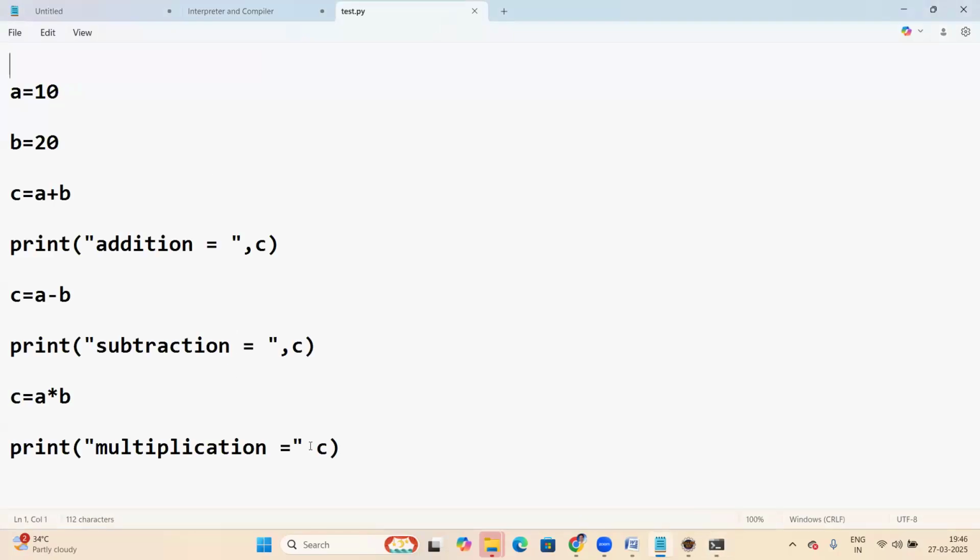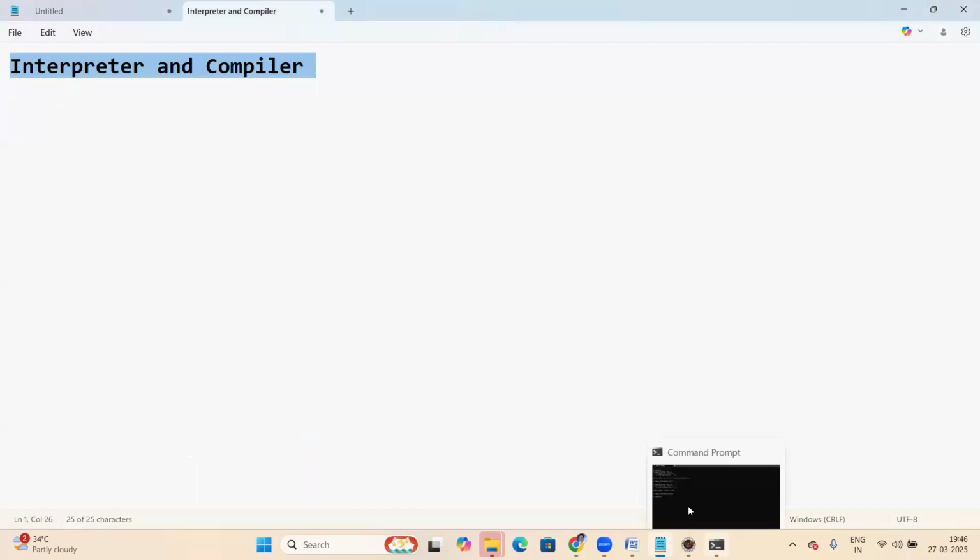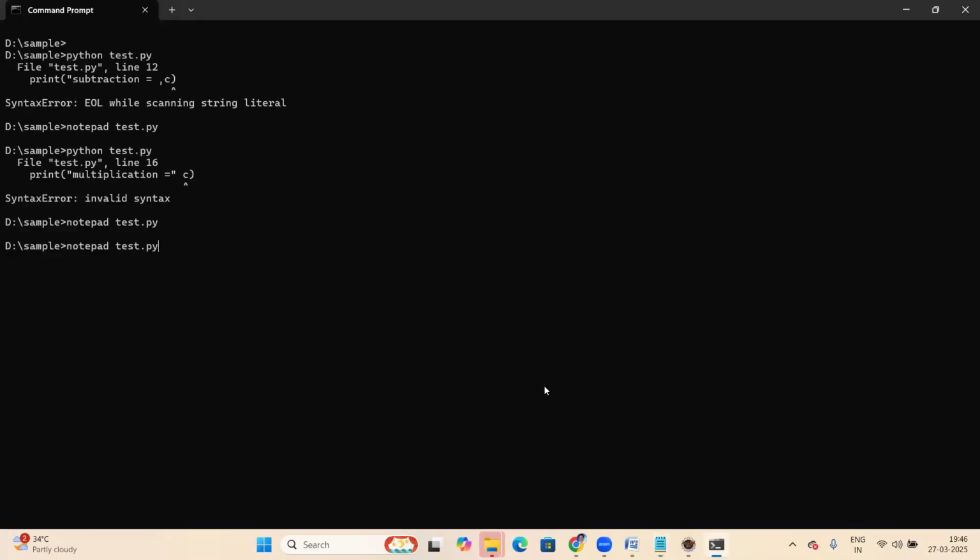Now this mistake, you say comma, right? Comma. Save it and close. Go to the command prompt and run it here. Yes, successfully completed. So this is how it's working.